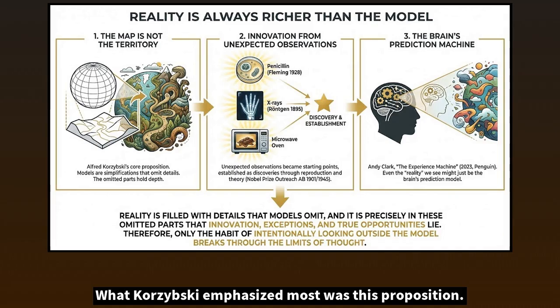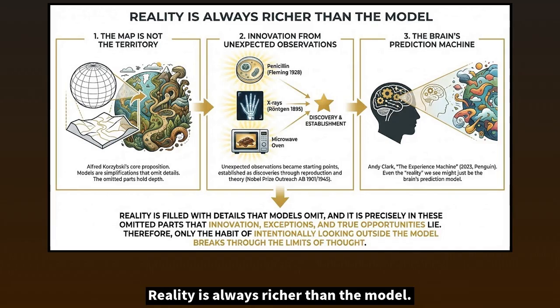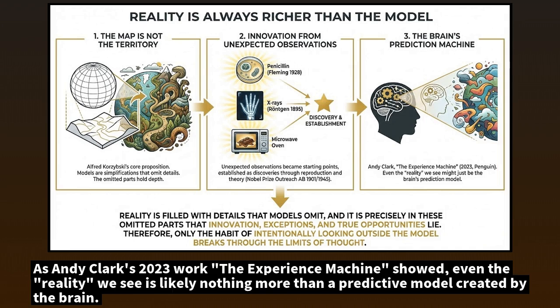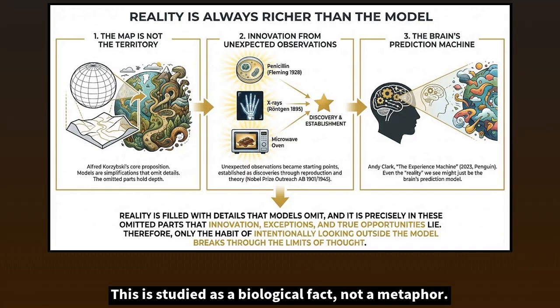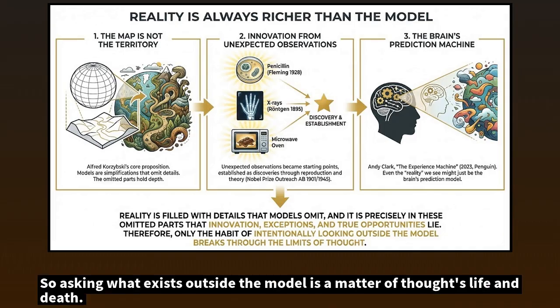What Korzybski emphasized most was this proposition: reality is always richer than the model. This isn't merely a philosophical statement. Neuroscience backs this up. As Andy Clark's 2023 work, The Experience Machine, showed, even the reality we see is likely nothing more than a predictive model created by the brain. We don't directly perceive raw reality. We live within maps drawn by the brain. This is studied as a biological fact, not a metaphor. So asking what exists outside the model is a matter of thought's life and death.